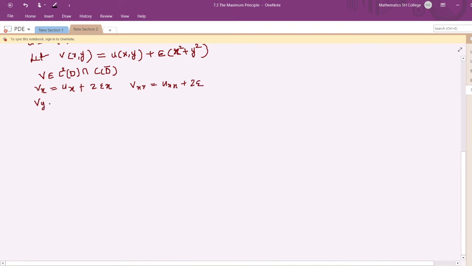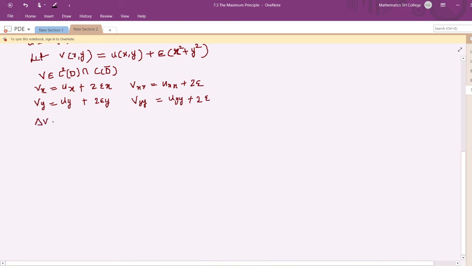Similarly, Vy will be Uy plus 2 epsilon y, and Vyy will be Uyy plus 2 epsilon. Now we see that Vxx plus Vyy, what is delta V?